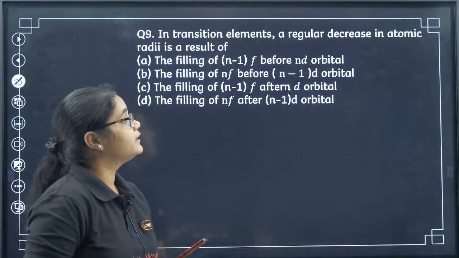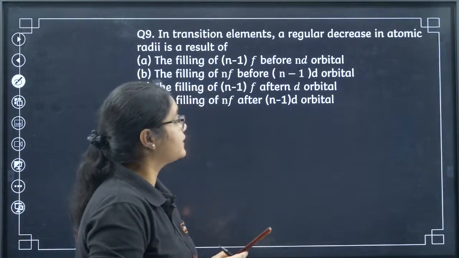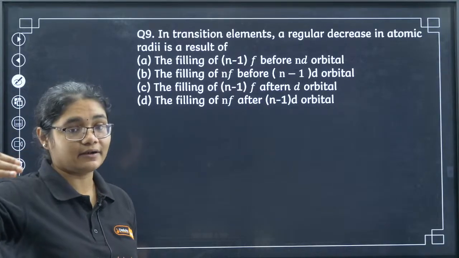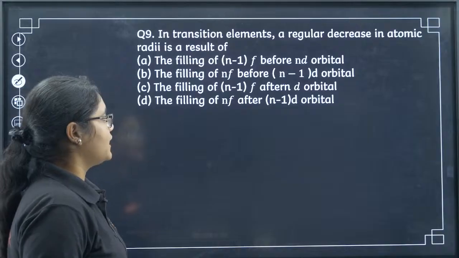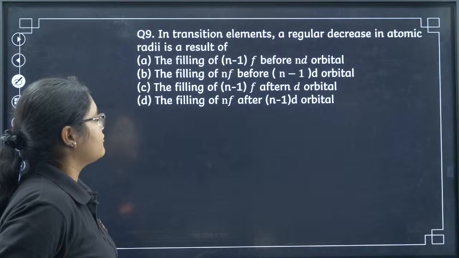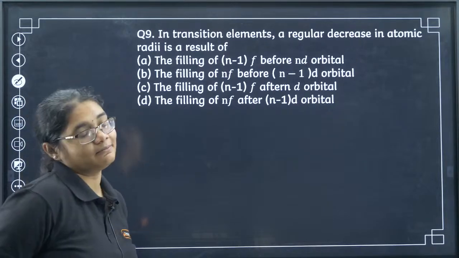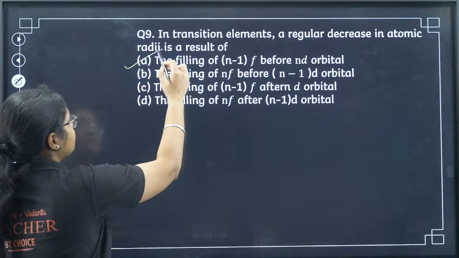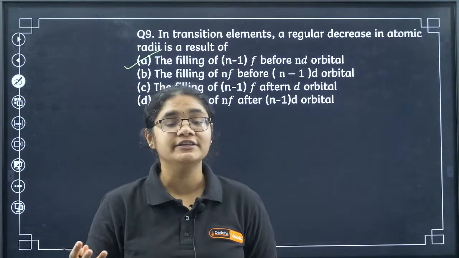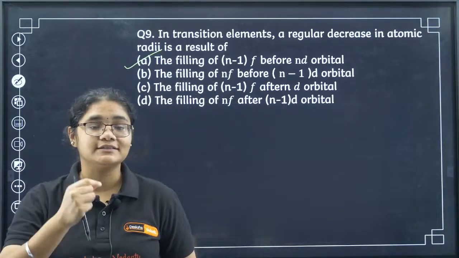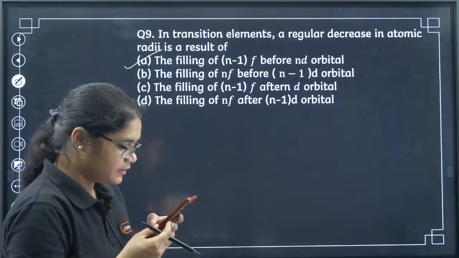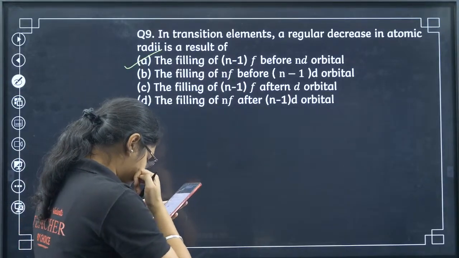Next, question number 9. In the transition elements, a regular decrease in the atomic radii is a result of: filling of n-1f before nd, filling of nf before n-1d, filling of n-1f after nd, filling of nf after n-1d. Very simple question. We have n-1f orbitals fill before the d orbitals, as a result of which the poor shielding effect of f orbitals is there, the effective nuclear charge increases and the size decreases, right? So we will have 9 is A. Sangeeta, Neon, it is A.